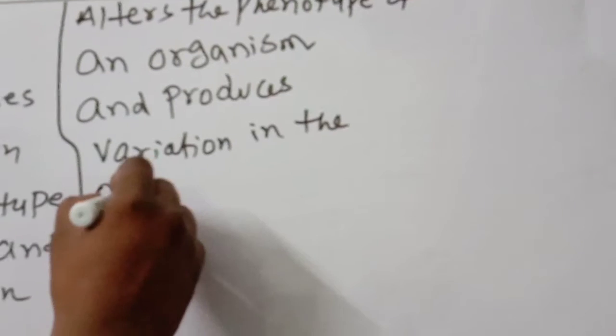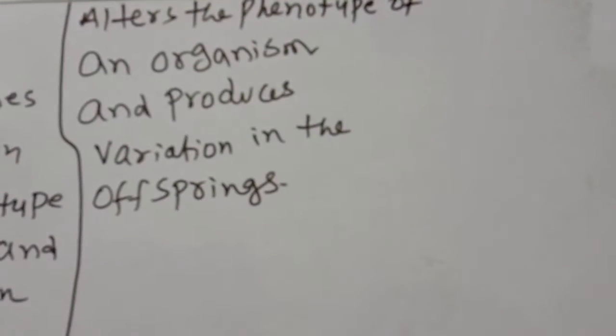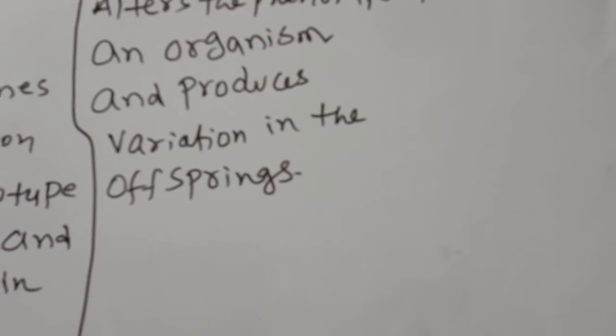Because of these mutations in the chromosomes, variations will come in the offsprings. That point you should remember.